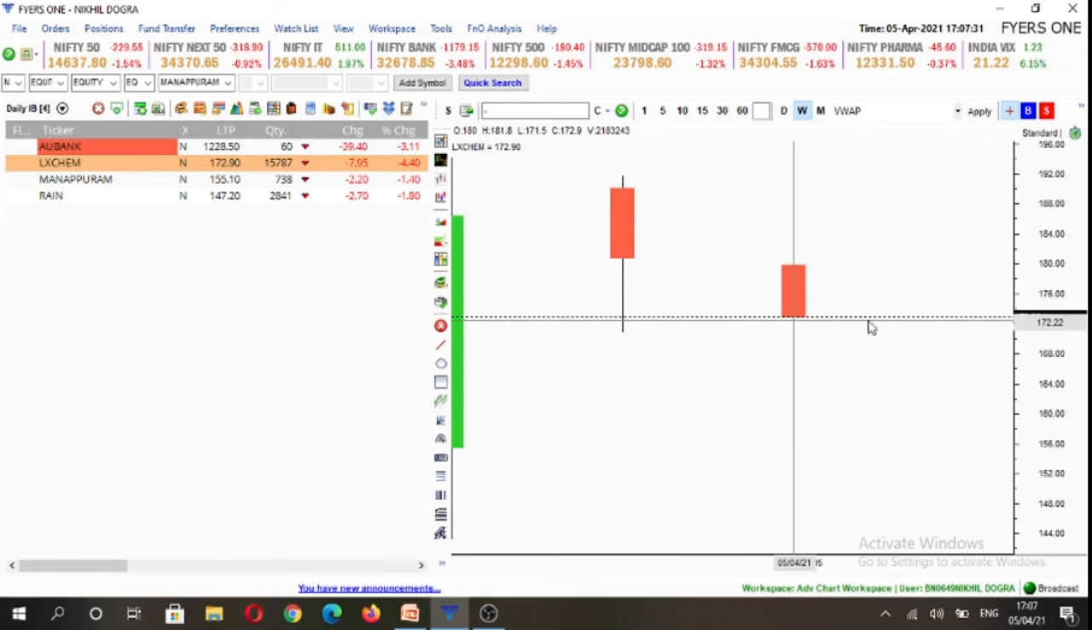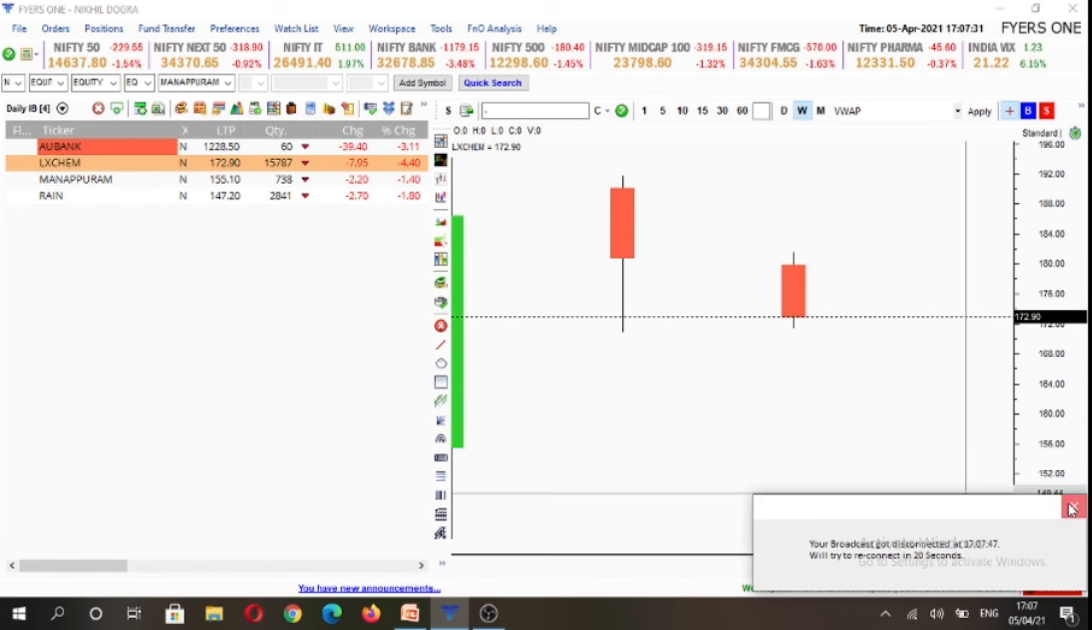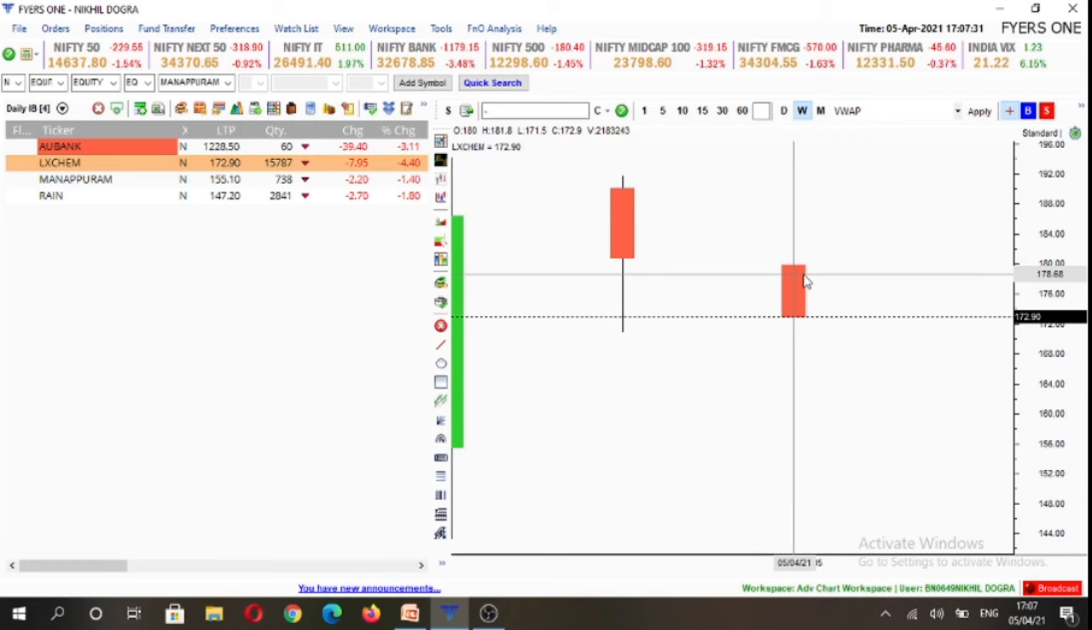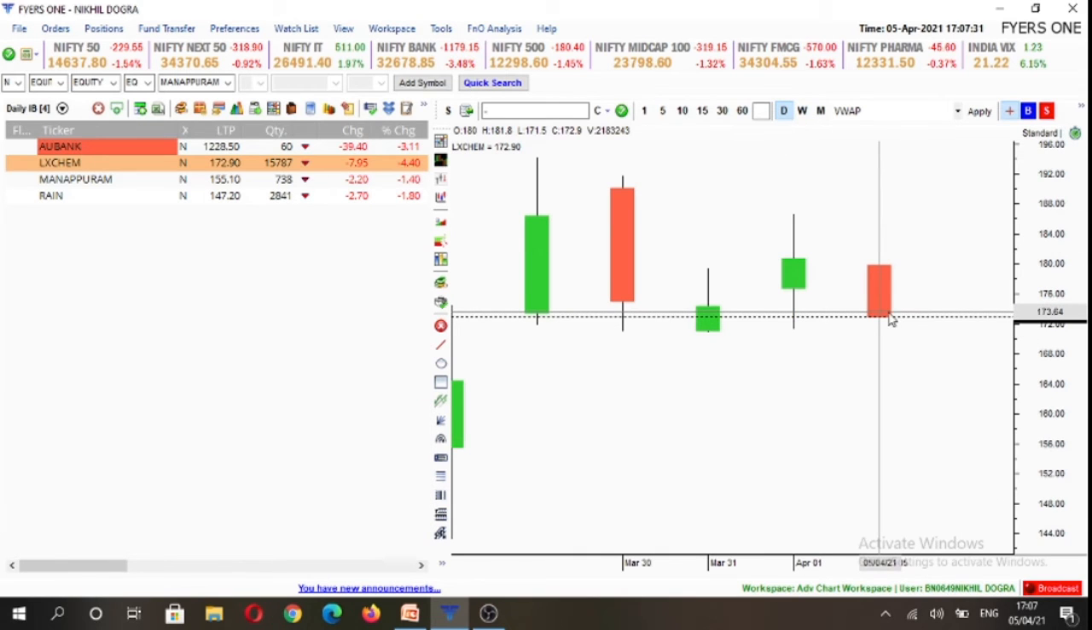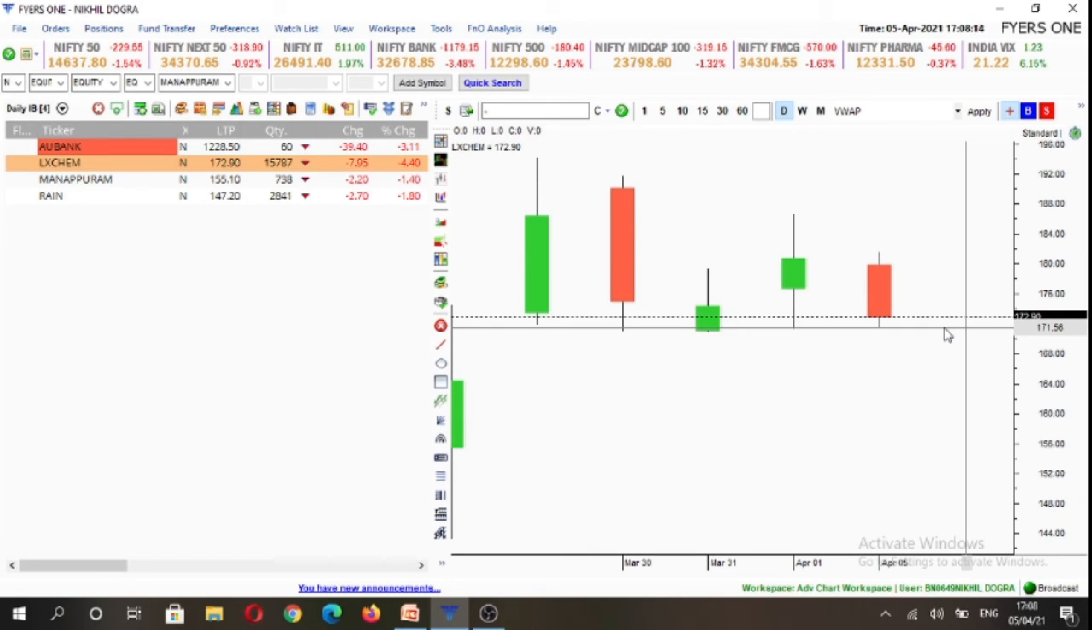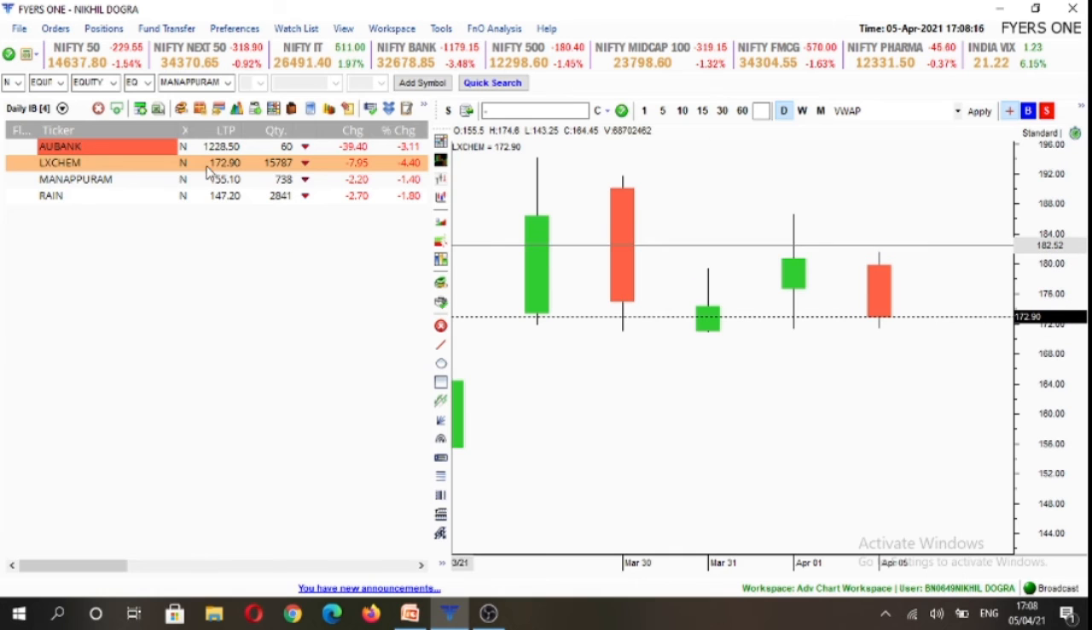On the weekly time frame, you will see that it is also trading below its opening print, which is 180, and on the daily time frame we are trading below the opening print 180, and we have formed an inside candle on this stock LX Chem. So we'll look for breakout on either side of the range. Above 181.9 we'll look for buying opportunity, and below 171.4 we'll look for selling opportunity in LX Chem.